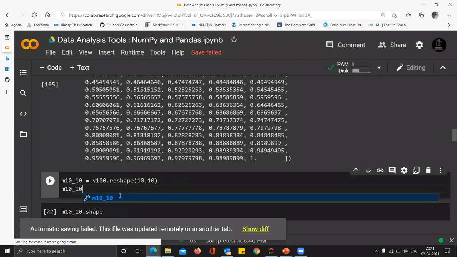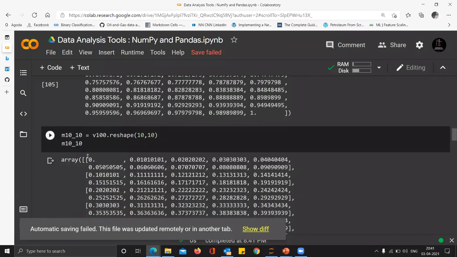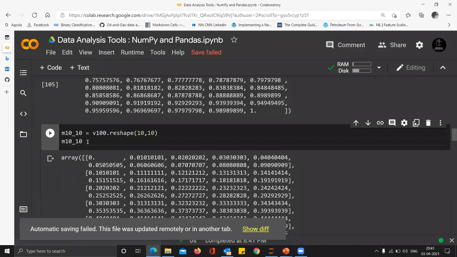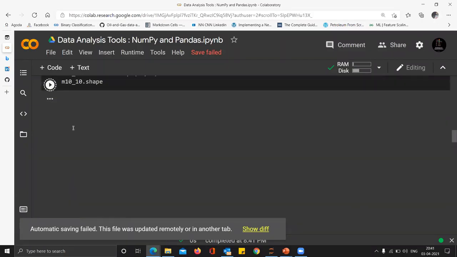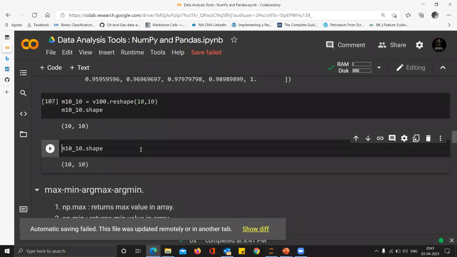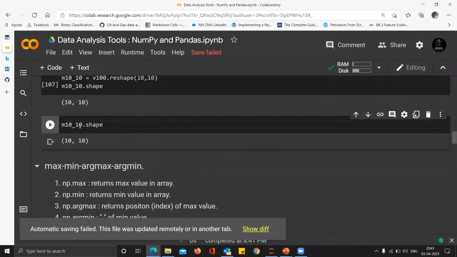M1010 is a variable name. So you can see now it has two square brackets. And if I do the shape of this, you can see 10, 10, right? So this is how you find out the shape.